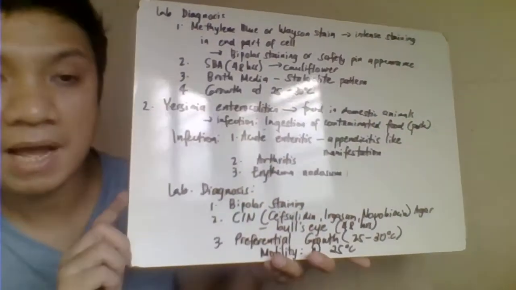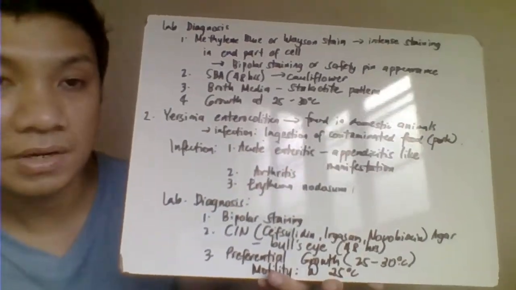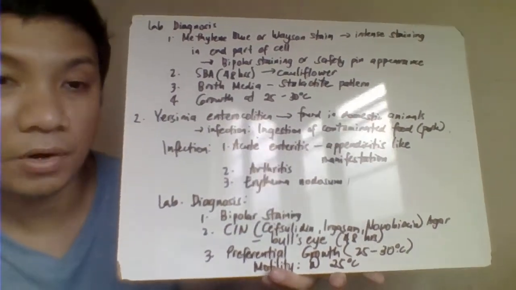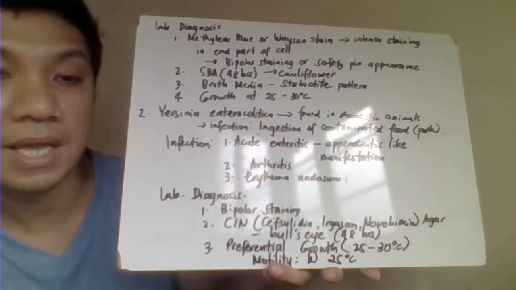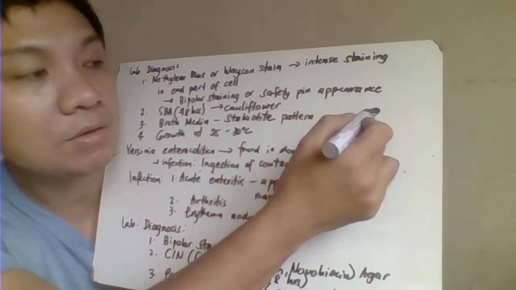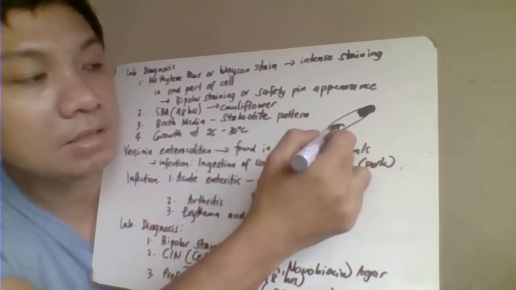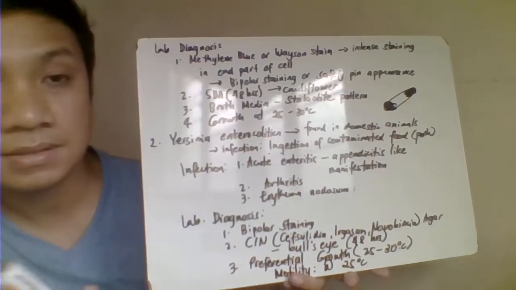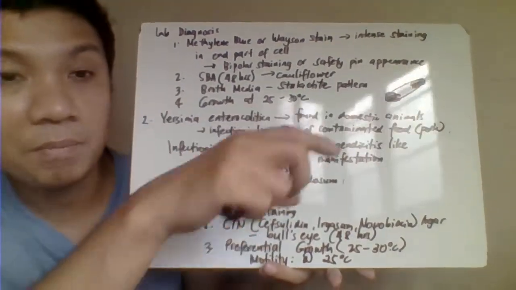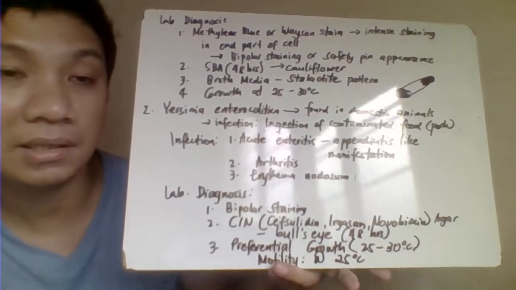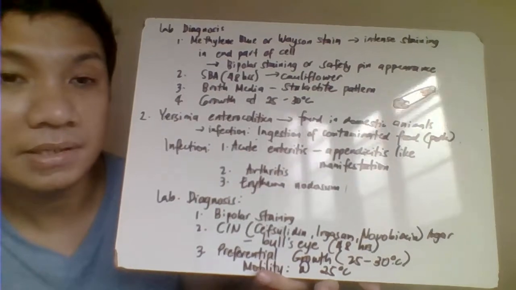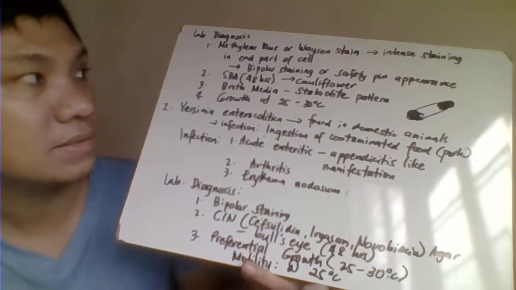Okay, then we have here the lab test for identification of your Yersinia pestis. So that one would have here in the methylene blue or Wayson's, the bipolar staining. Ibig sabihin ng bipolar staining, kung itong cell natin, dito na part is stained, and dito na part din is stained. Both ends would have this dark staining part, and the other part, they are light staining. That gives you here the characteristic na safety pin appearance.